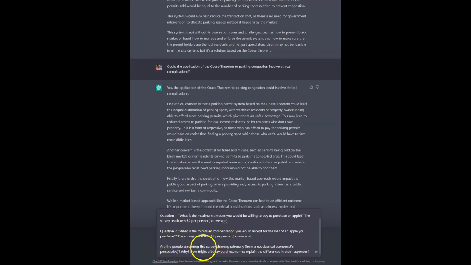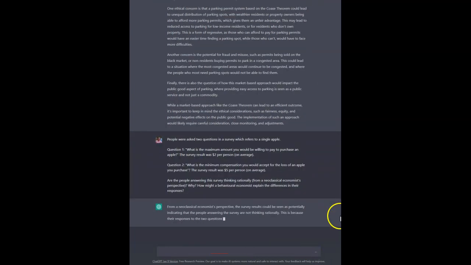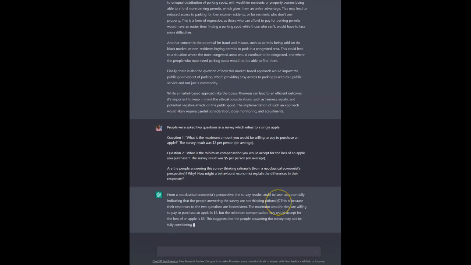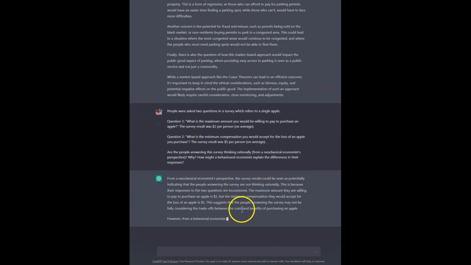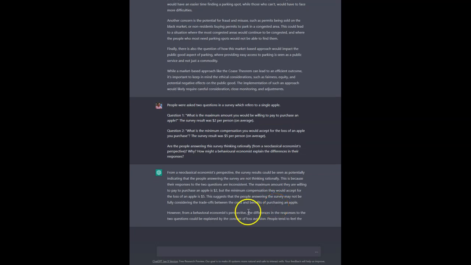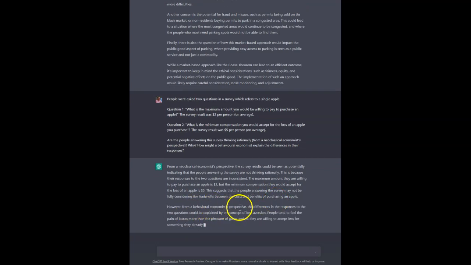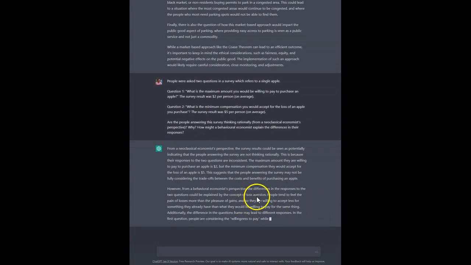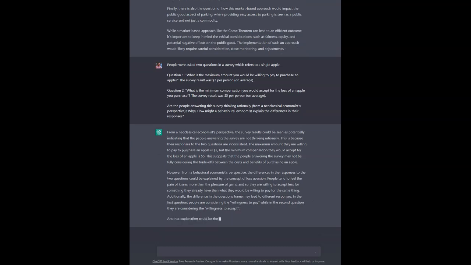So are the people answering this survey thinking rationally from a neoclassical economist perspective? No. Why? And how might a behavioural economist explain the differences in the responses to the survey? So it could be seen as indicating that people answering the survey are not thinking rationally, so it's giving the right answer there. And then it gives an explanation for why that is. So and then goes on to say, however, from a behavioural perspective, this can be explained by loss aversion, which is right.